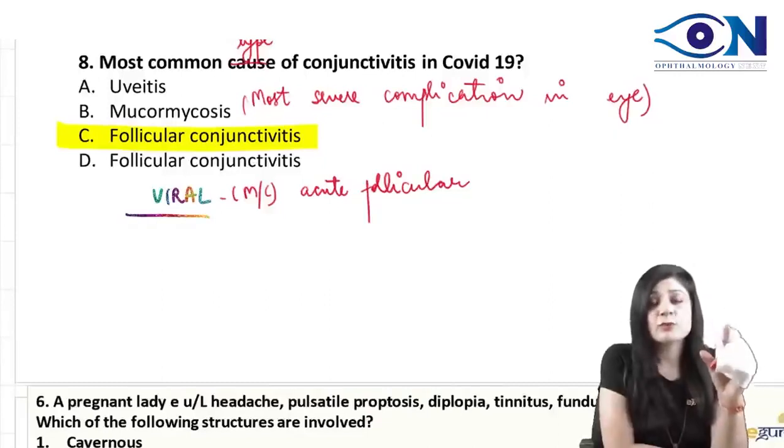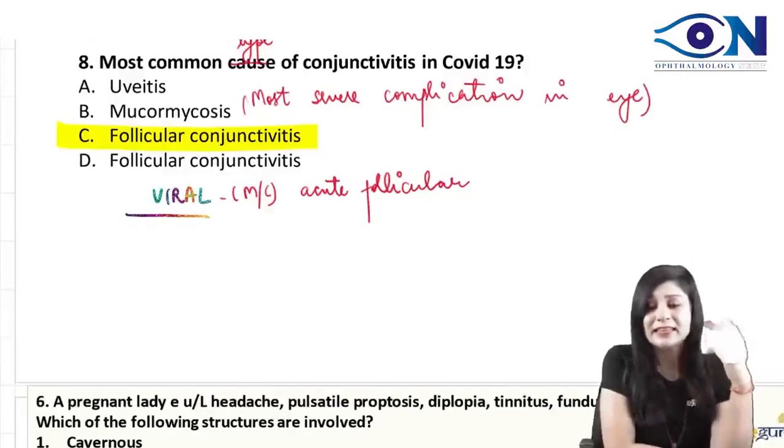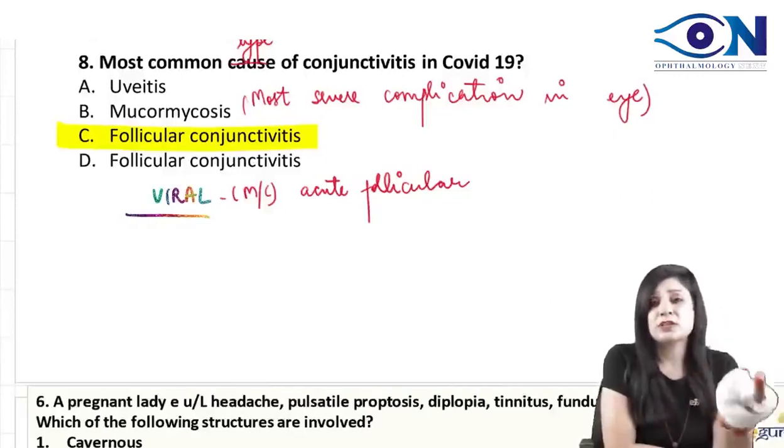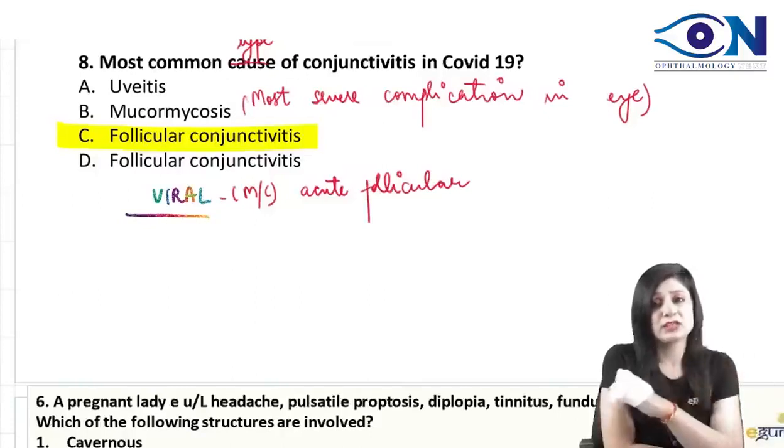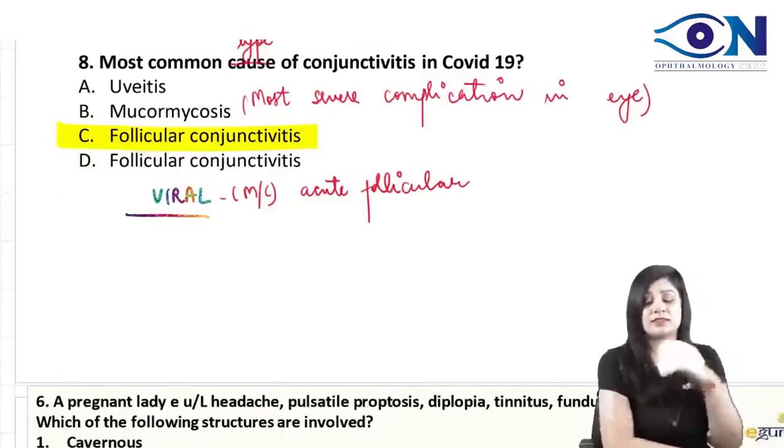So if they ask you the most severe complication of the coronavirus in the eye, then because orbital mucormycosis is associated with it, the answer will be mucormycosis. But if they ask you the most common, then it's acute follicular conjunctivitis.